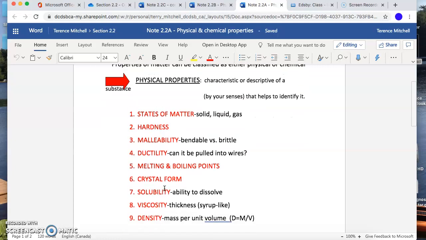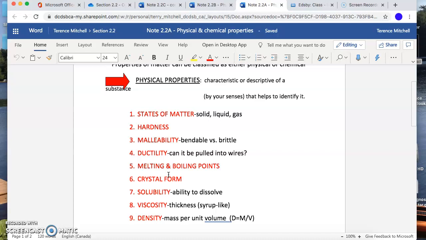Crystal form as well. What I often think of crystal form is, so if it's sand or if it's salt or sugar, how can you describe that? So what we're talking about here also is texture. Is it fine, like baking powder? Is it granular, like salt or sugar? Is it coarse, like the salt that we might put down on our driveways and sidewalks to melt it? Is it coarse like a beach? Is it fine sand, or is that rocky coarse sand?